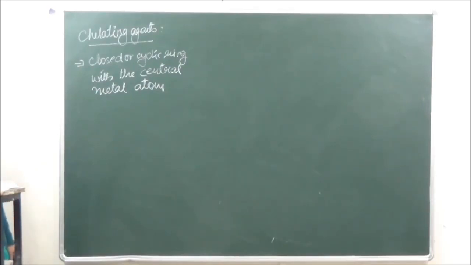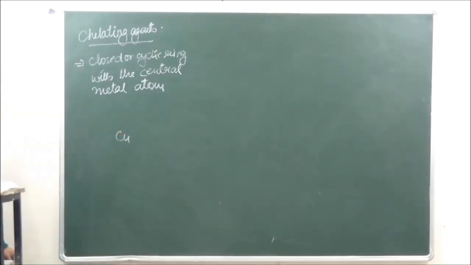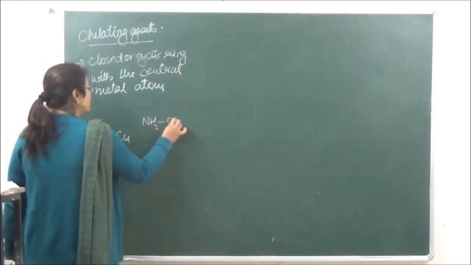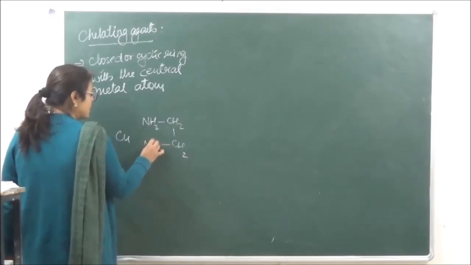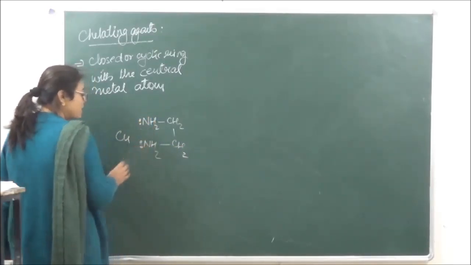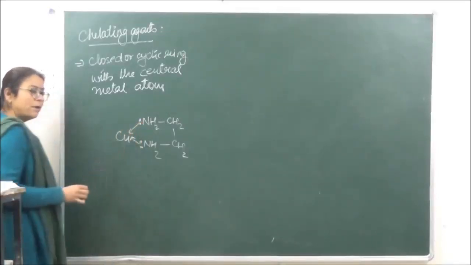Just say for example, we are taking ethylene diamine, and we have copper as the central metal atom. Ethylene diamine is NH2, CH2, CH2, NH2. It has one lone pair of electrons here and one lone pair of electrons here, and it can donate them to copper.